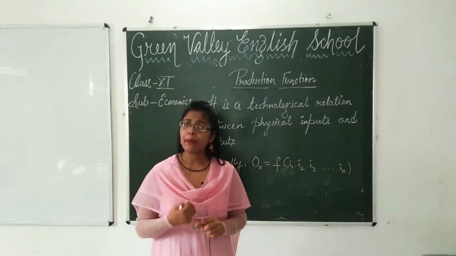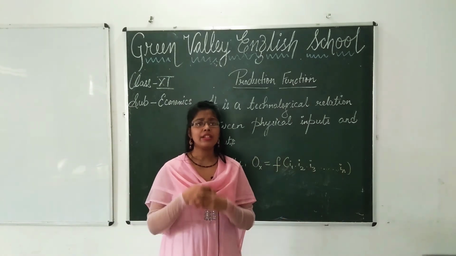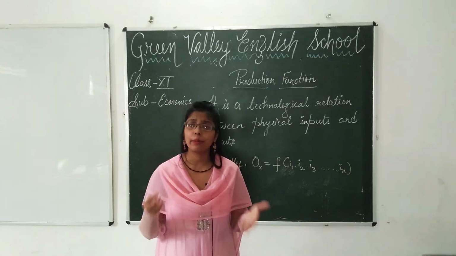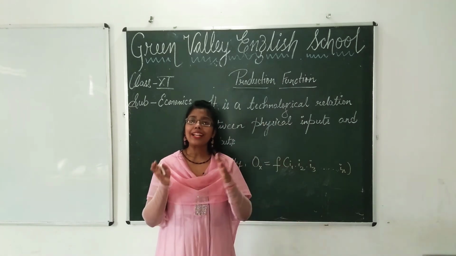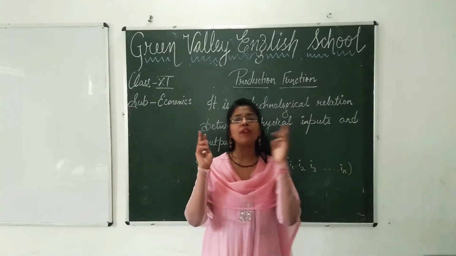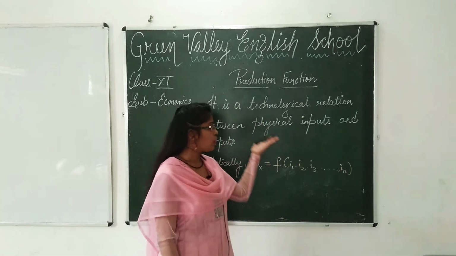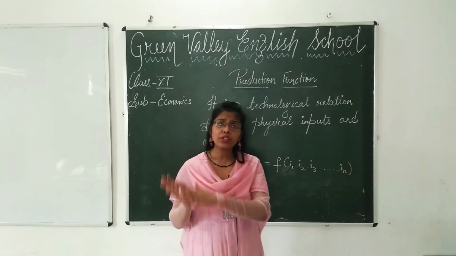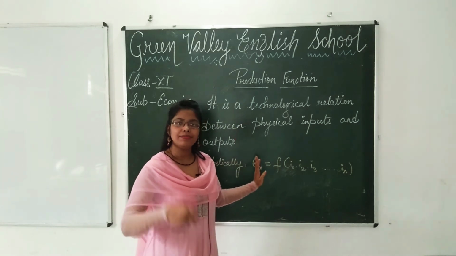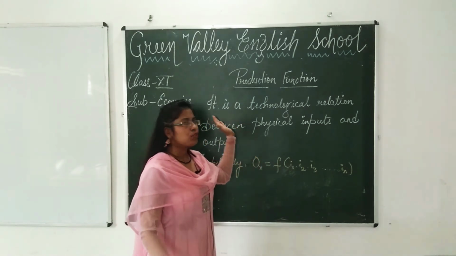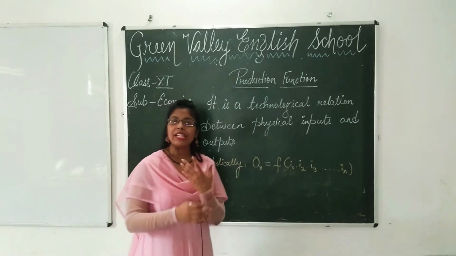Students, you have studied demand. Demand is by the consumer. You have studied utility. Utility is again from the consumer side. Customer satisfaction, the want satisfying power of a commodity, is known as utility. All this you have studied in the previous chapters, all from the consumer aspect. In a market we have two aspects, the producer's aspect and the consumer's aspect. Now you are studying from the producer's side. So production function is a very important chapter, a good chapter, a very easy chapter. Now you must be thinking, ma'am calls all chapters easy. Really, it's easy. I will make it easy for you all.